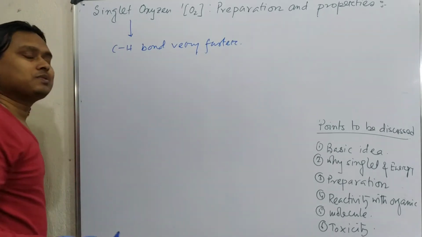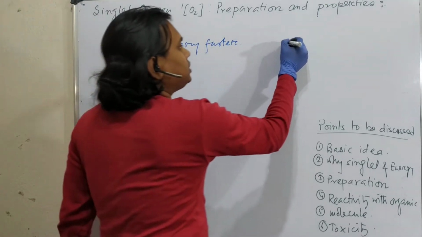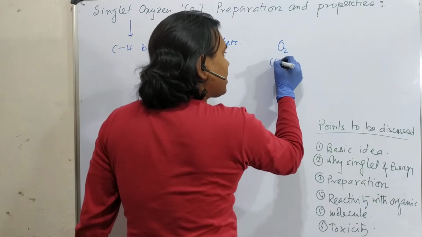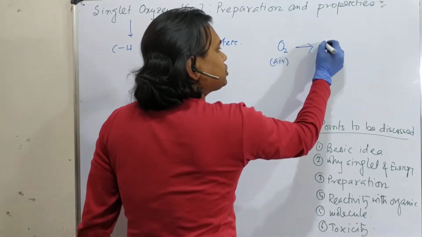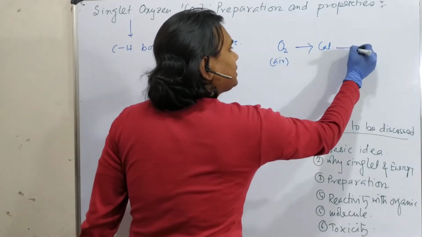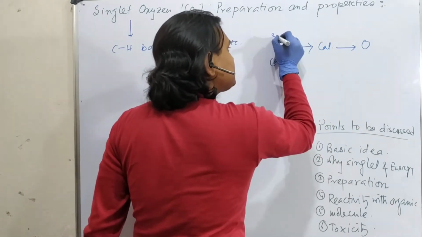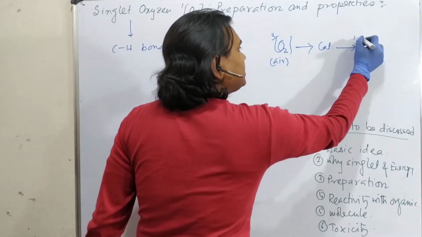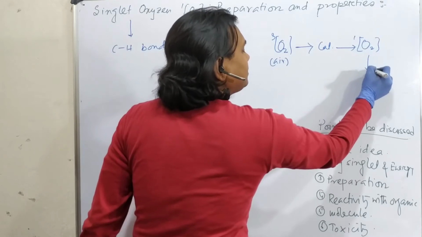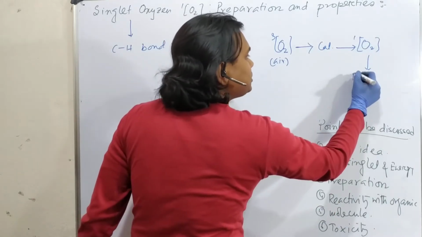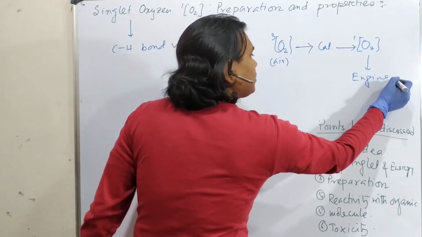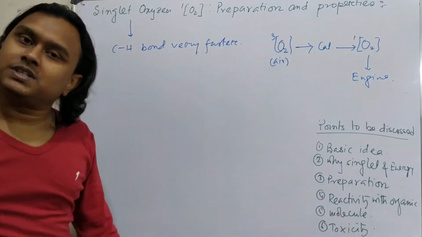Even there is one proposal that you take oxygen from air, pass it through a catalytic converter, and convert it into singlet oxygen, meaning this is triplet, you can convert it into singlet oxygen, and inside the engine, you can burn hydrocarbon more efficiently, obviously true.